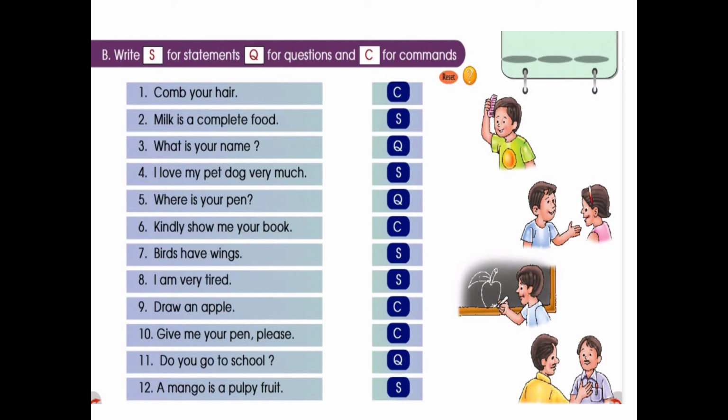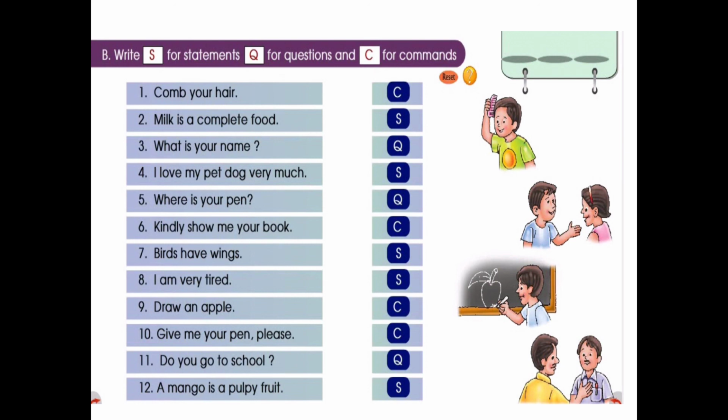Where is your pen? It is ending with a question mark, so it is a question. Kindly show your book. Yeah, it's a request. So write it as C, command. Birds have wings. It's a statement. It's usual, right? It's a common thing. So it's a statement.